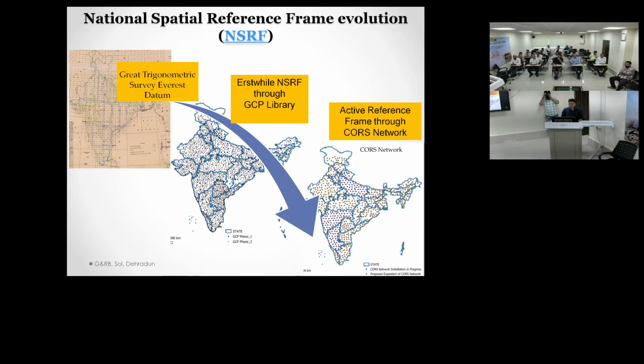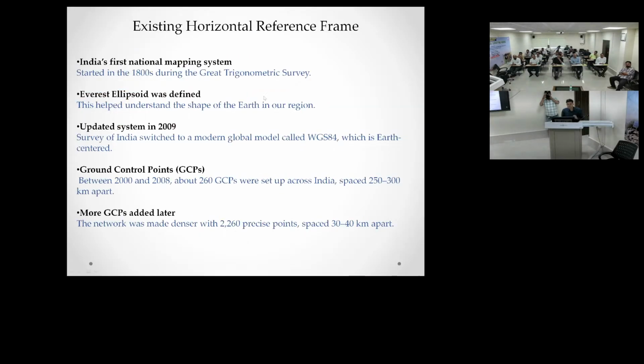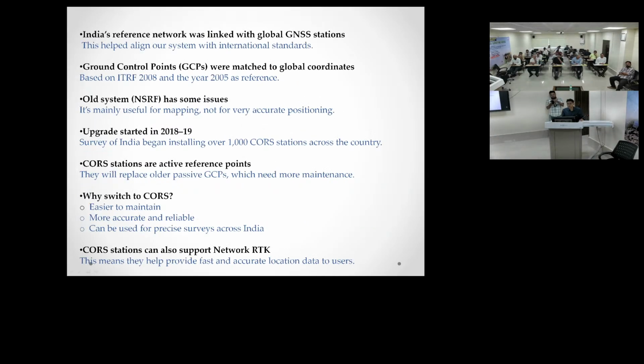So it is mentioned, I think. We will not go through this one. So these GCPs were created. Later on we have converted to CORS. So we will go directly to the CORS.